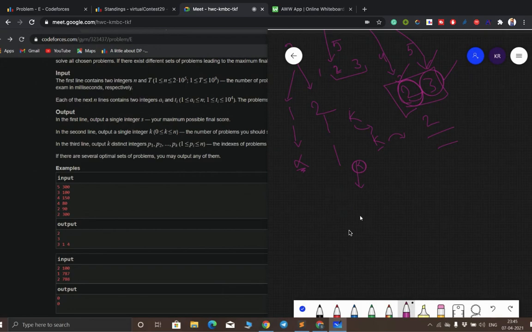The thing is, if we can solve k problems, then we can easily solve k minus 1 problems, because the time is also getting reduced due to one less problem. So we can solve k minus 1 for sure.